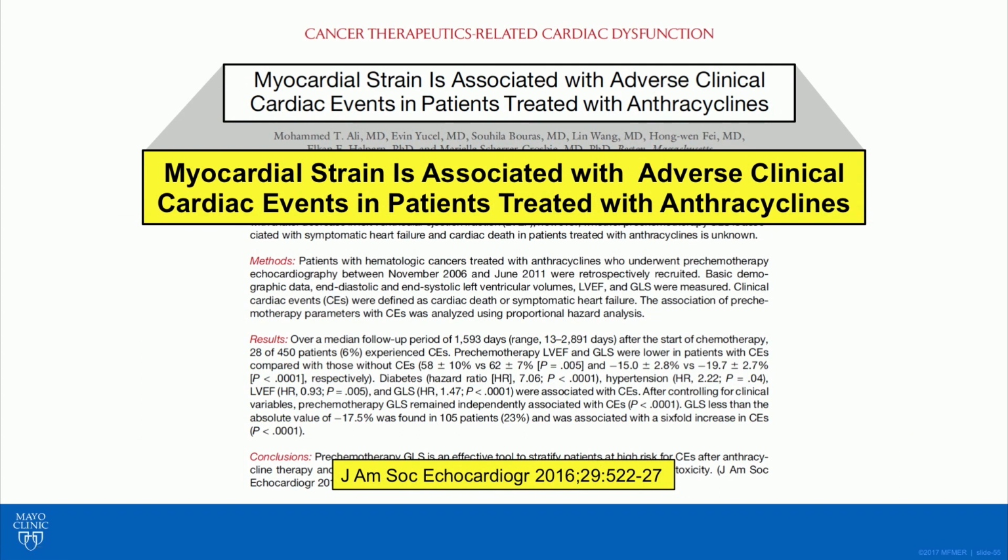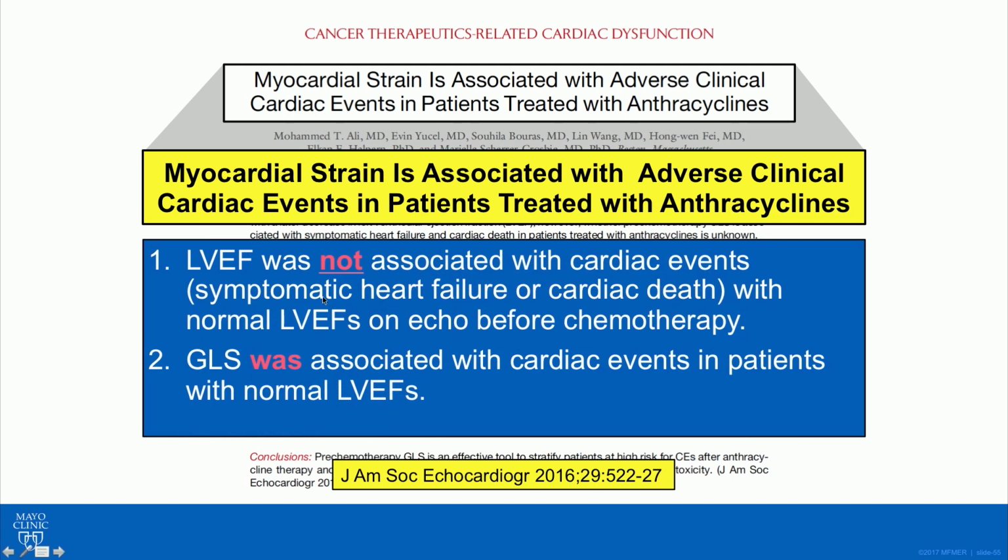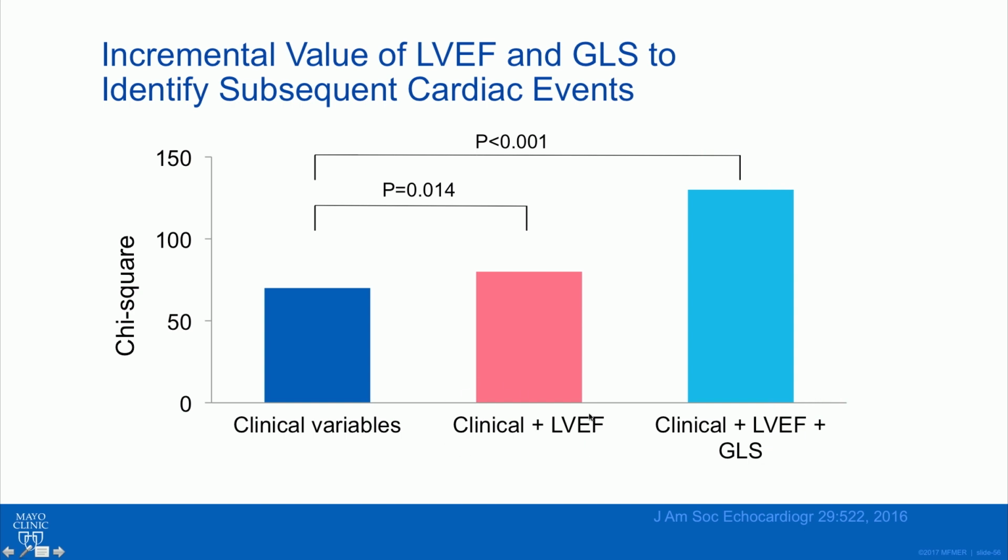And here we just look at myocardial strain. Is it associated with adverse clinical events? And again, ejection fraction, if it's normal at baseline, isn't very discriminatory about which patients may end up with cardiotoxicity or changes in ventricular function. However, global longitudinal strain was associated with cardiac events when it's abnormal, even in those individuals up front that have a normal ejection fraction. And so you can see here that yes, clinical variables add to ejection fraction. Remember things like obesity, hypertension, extremes of age, and so forth.